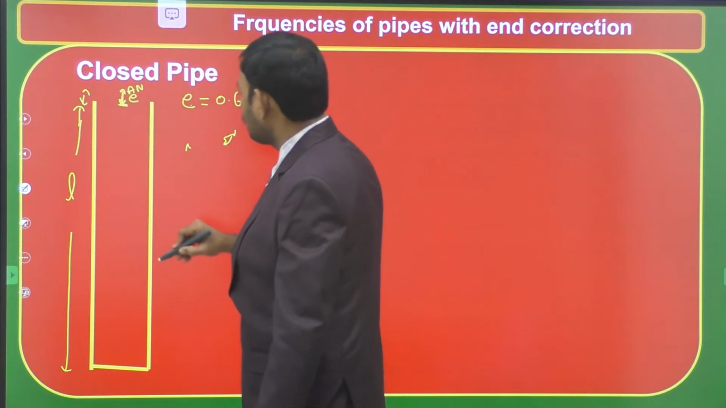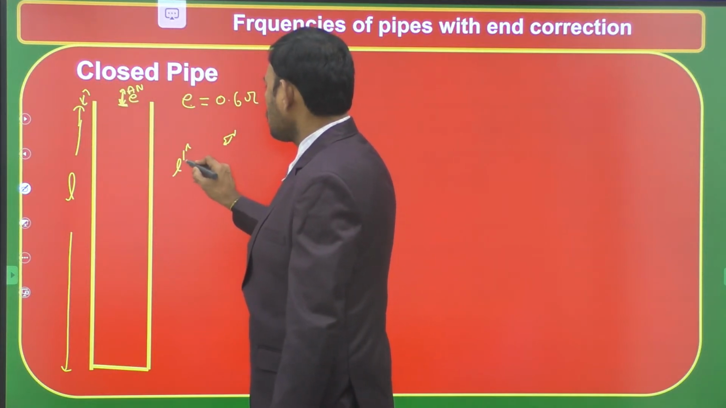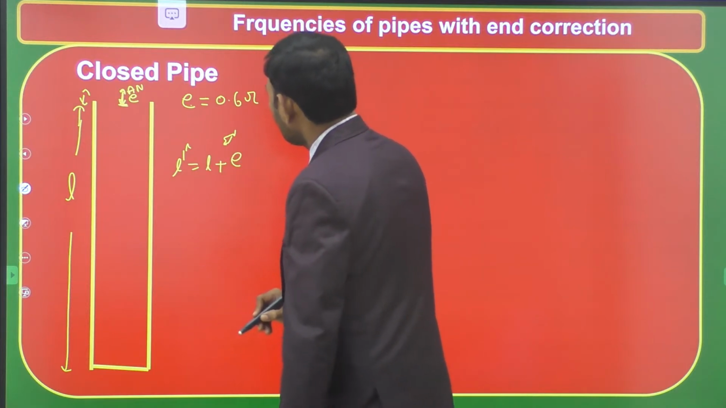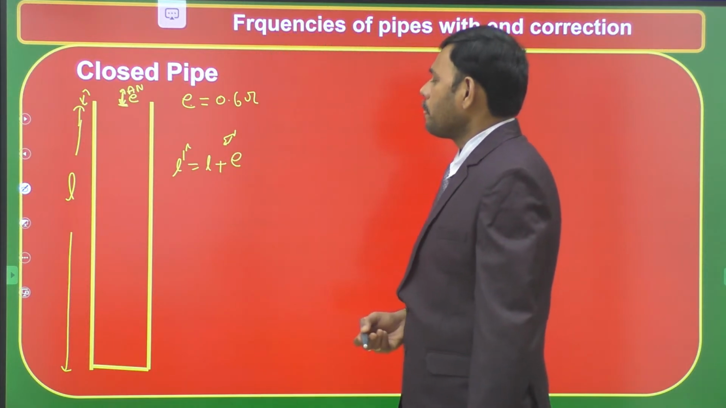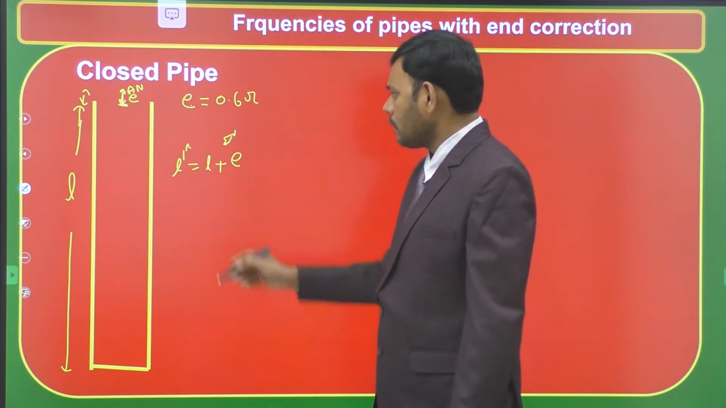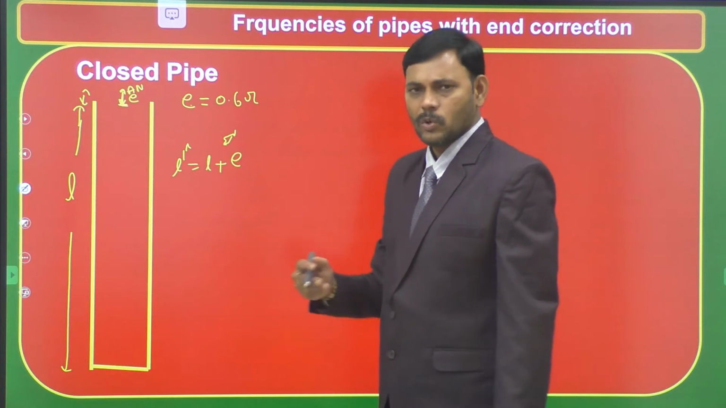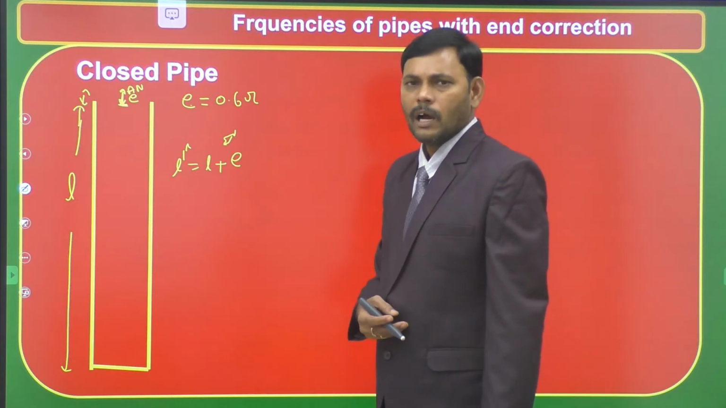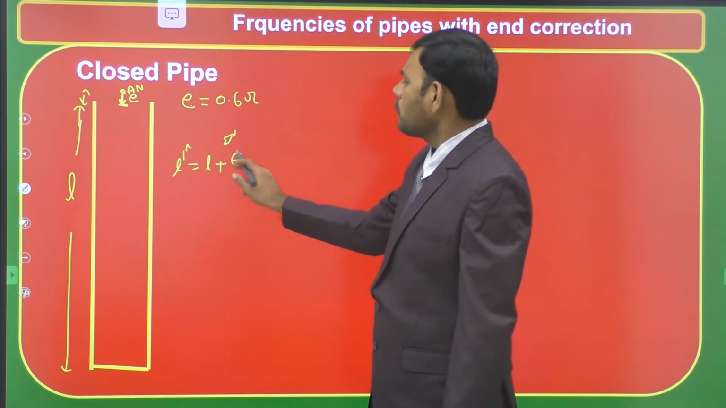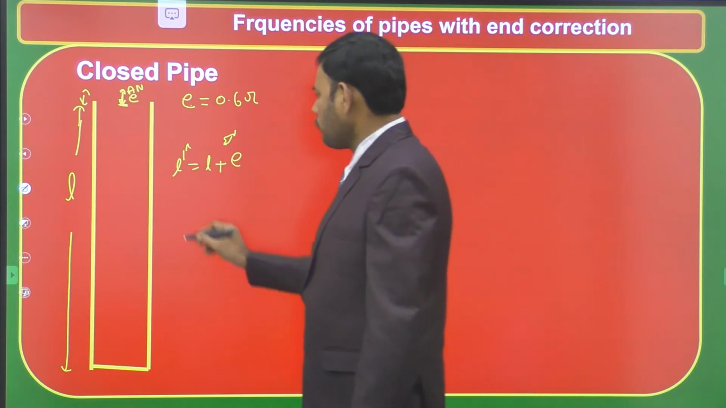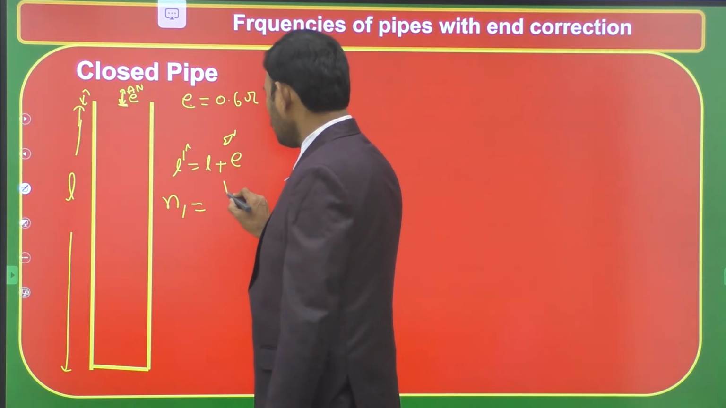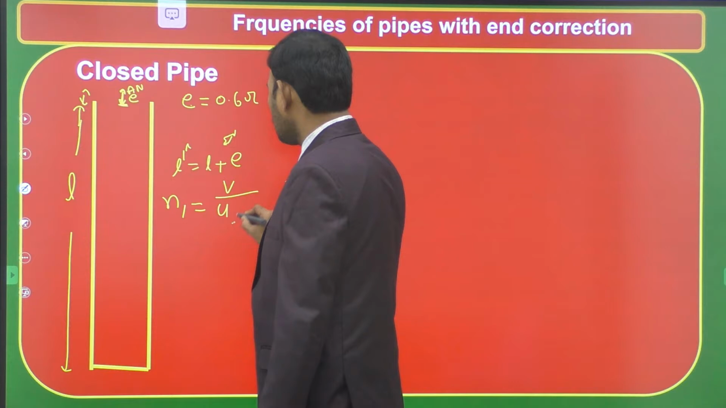Therefore, the total length of the tube is actually considered to be L plus E. In fact, E is the height above which the antinode is forming. Therefore, the total length of the vibrating column of a closed pipe is the actual length plus end correction, L plus E. Therefore, the fundamental frequency N1 is equal to V by 4L dash, which is the correct formula.